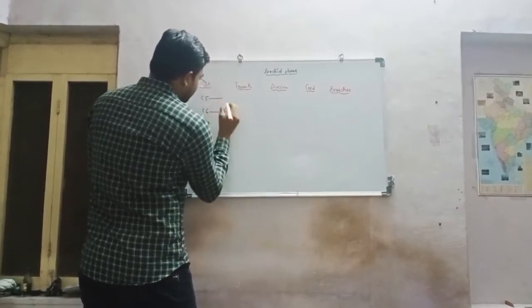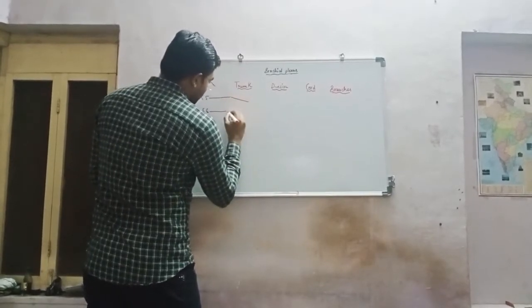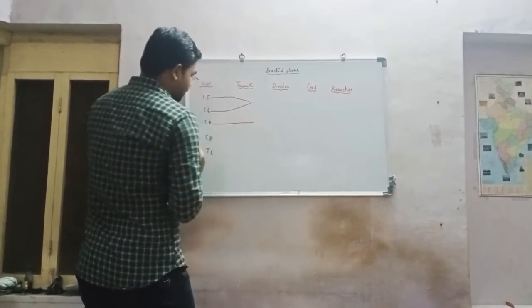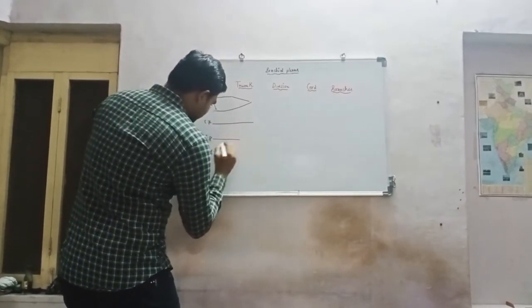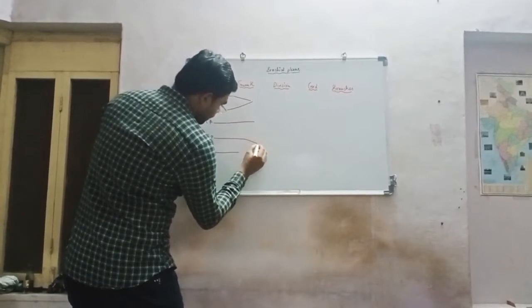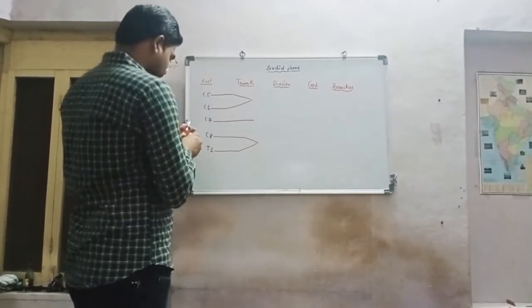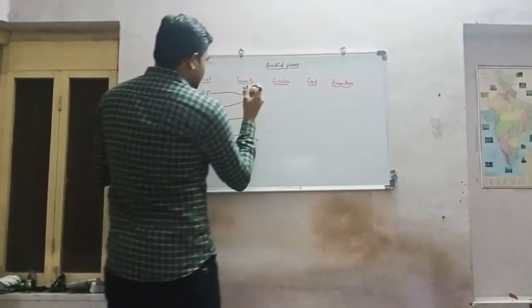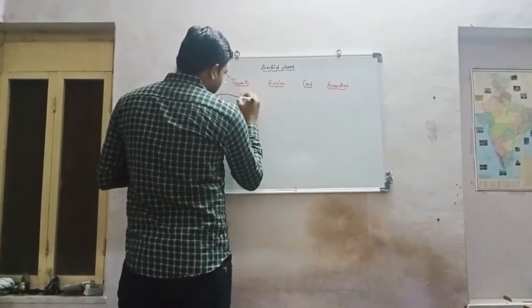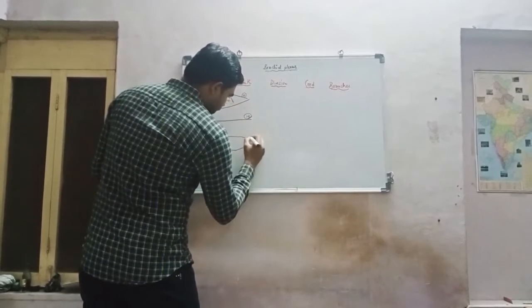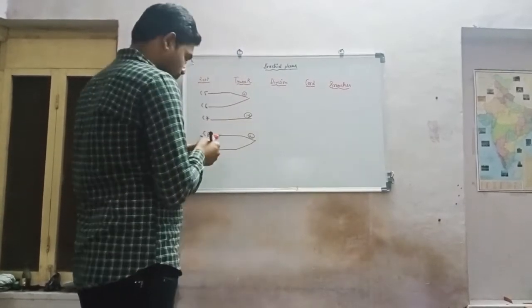C5 and C6 form the upper trunk, C7 forms the middle trunk, and C8 and T1 form the lower trunk. They form the upper, middle and lower trunk.